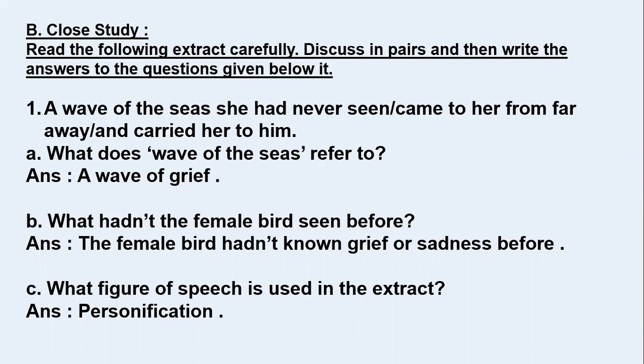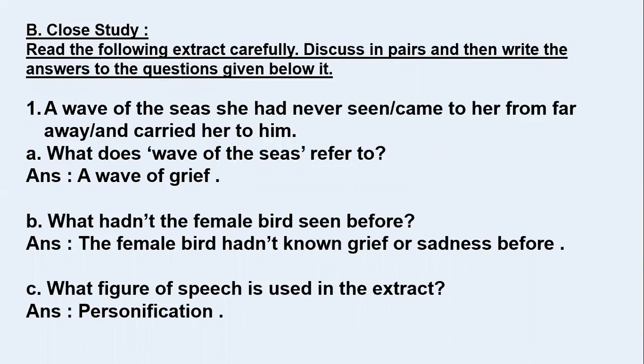So when we read the poem, we come across the sentence that a wave of the sea that the bird had never seen came from far away and carried her to him. It means it carried the female bird to the male partner who was already dead. So what does this wave of the seas refer to? Is it actually the wave of seas or something else? So the answer is, it's actually the wave of grief.